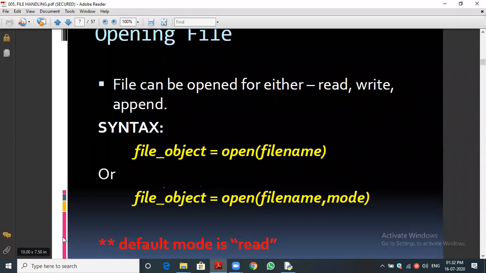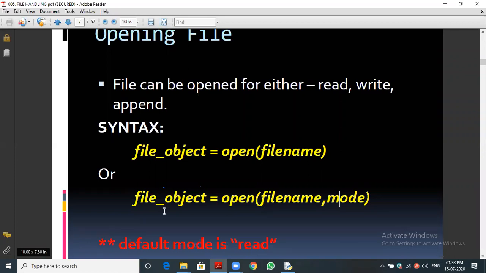Three modes are there. Read mode, you know that. Write mode, we are storing the file into it. And append mode is where the content is already there and we are going to add. We are writing into the same file, but in append mode. The use of append mode is that the previous data won't be affected, and the new data will also be added to the file.